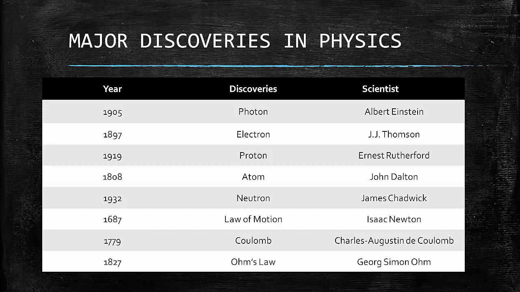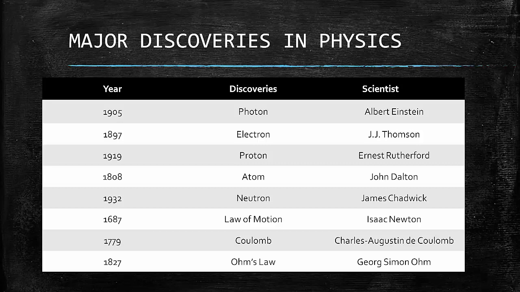So the next major discovery is the discovery of the electron by J.J. Thomson in the year 1897. Further, Ernest Rutherford discovered the proton in the year 1919.